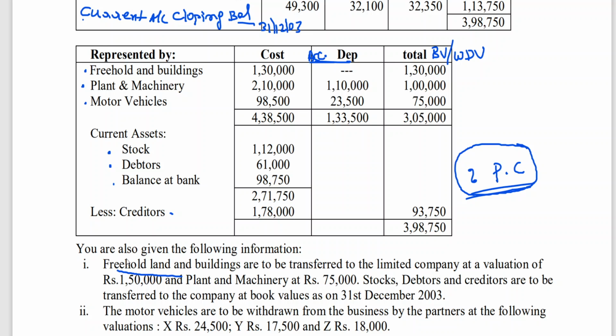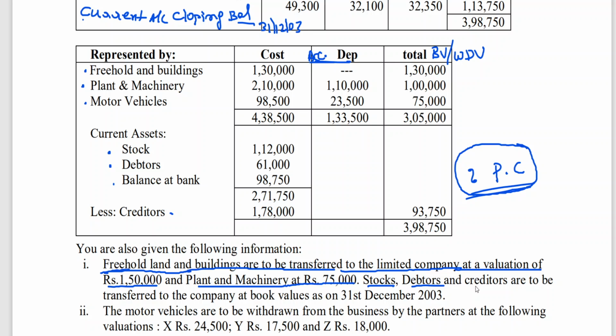Freehold land and building ought to be transferred to the limited company at a valuation of rupees 1,50,000 and plant and machinery at 75,000.